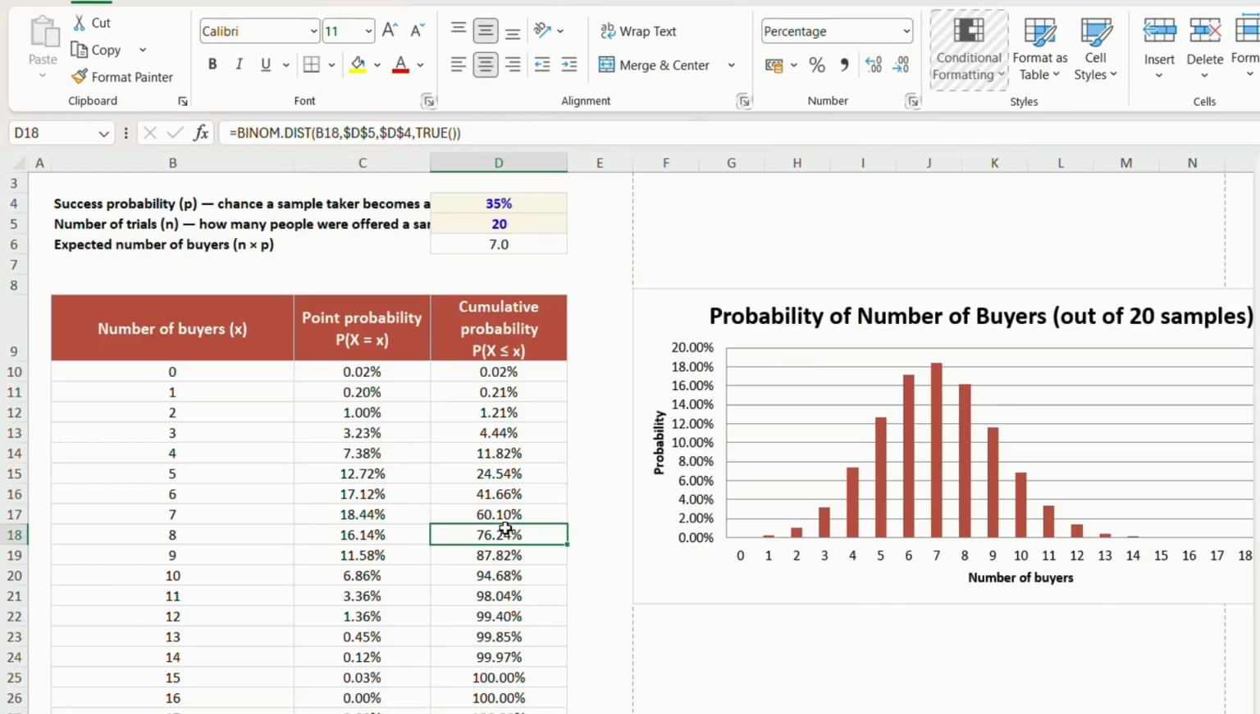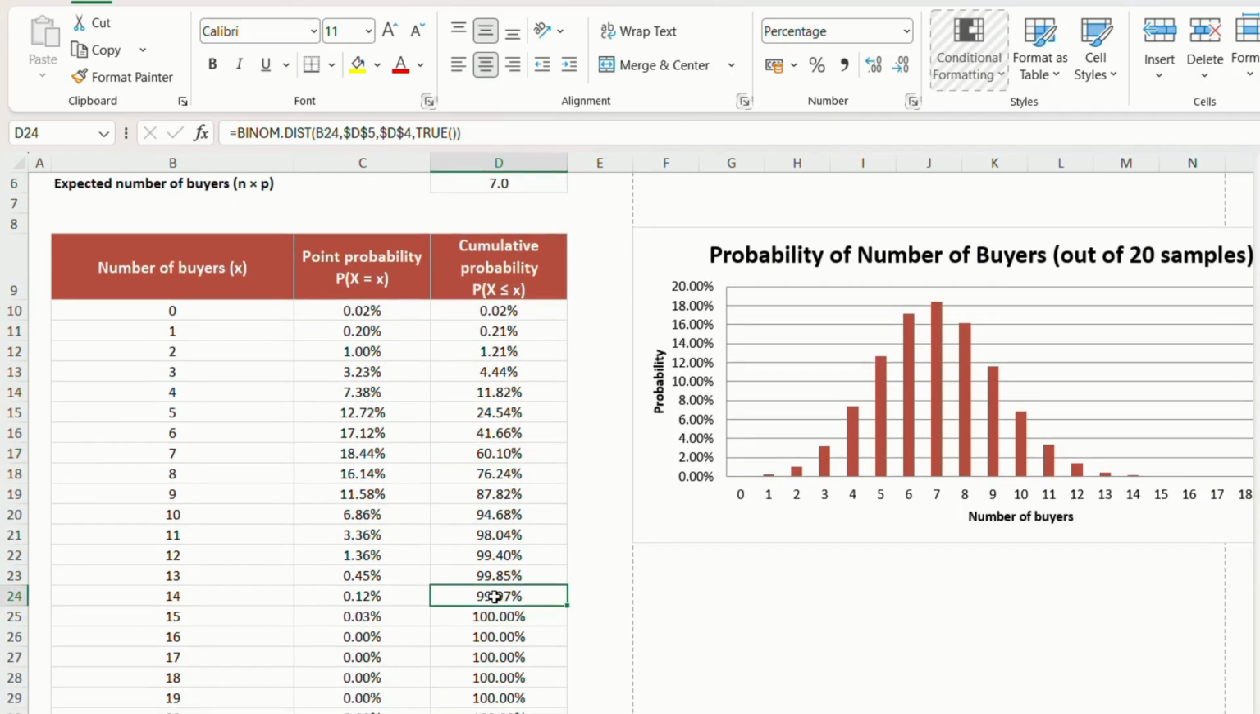7 or less, there's a 60% chance. So comparing this, 14 or 15, there is a chance of 99.9%, or this 15 is 100%. So that tells us getting more than 15 buyers is practically impossible. Let's say 13 or 14, more than 14 buyers is practically impossible.